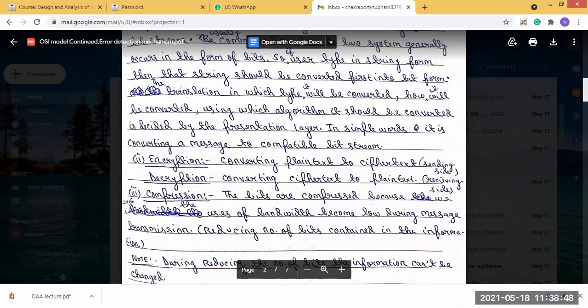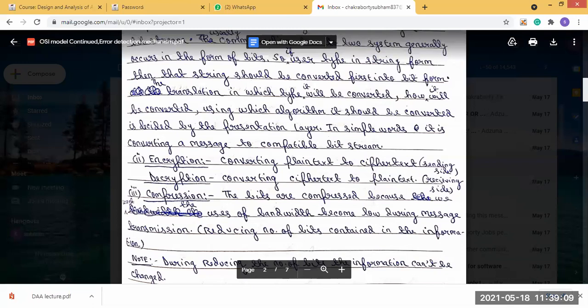Compression is basically compressing the bits that are present in the message. Why is it done? Because it will require low bandwidth. If the bits are compressed, then it will take low bandwidth.